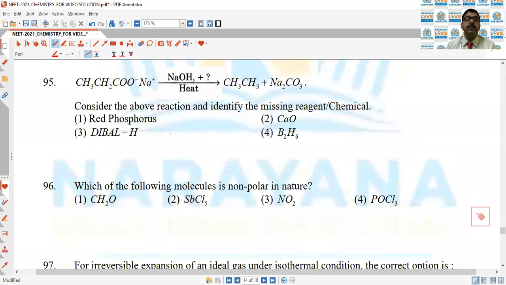Next, CH3CH2COONa with NaOH. This is the conversion of the sodium salt of a carboxylic acid into an alkane, which takes place in the presence of soda lime. So NaOH is there, lime is absent, so lime is CaO. That is why second is the correct answer.